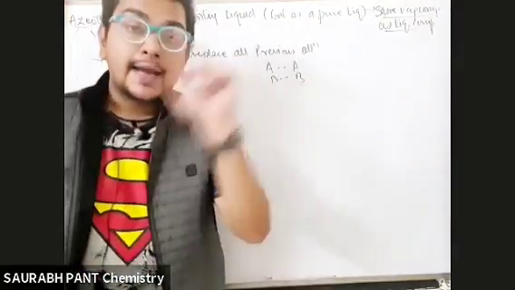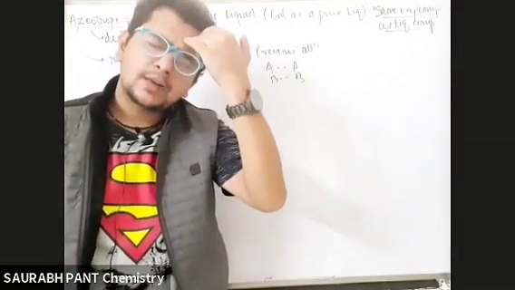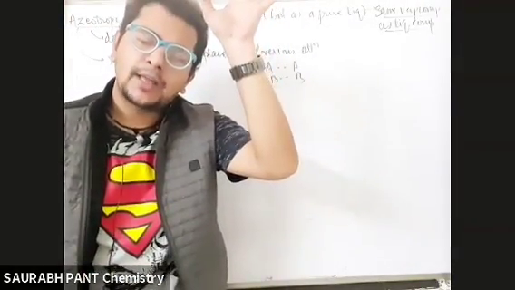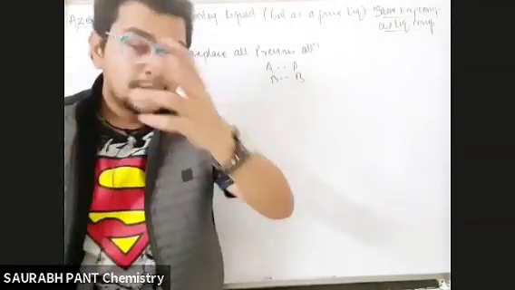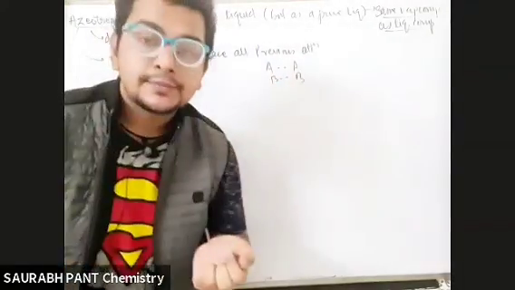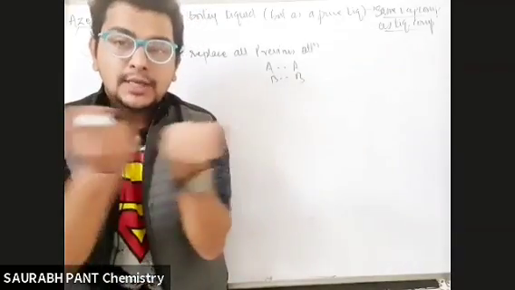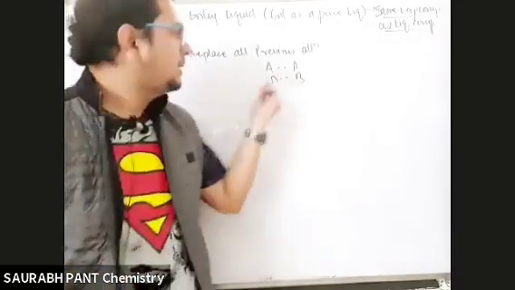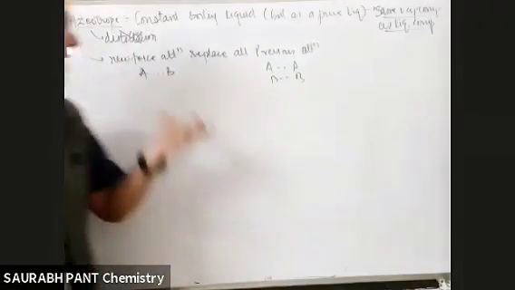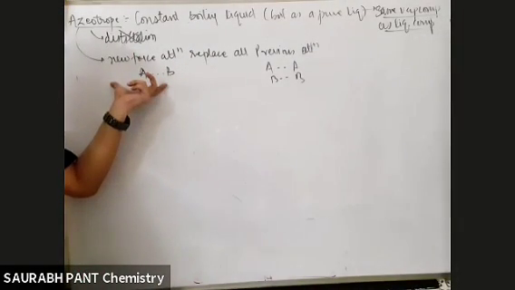In that case, all the previous character is lost. A was more volatile because the attraction of A was less, but AA attraction is no more there. B was less volatile because the attraction of B was more, but BB attraction is not there. Now only AB attraction is there.